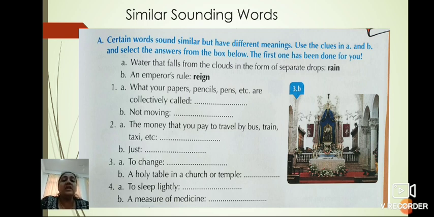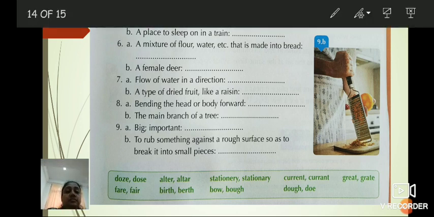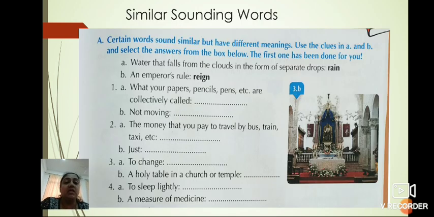So like that only, here are the options which we have to write with the help of the help box. See here, the help box is mentioned. So first see, an example is given. First A, water that falls from the clouds in the form of separate drops. That is called rain, R-A-I-N, rain.